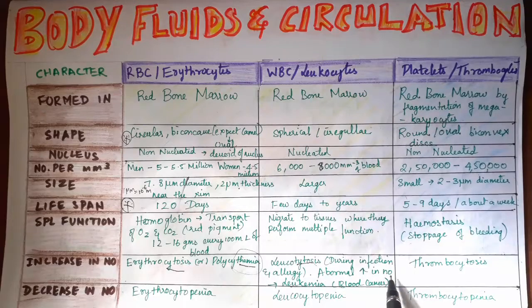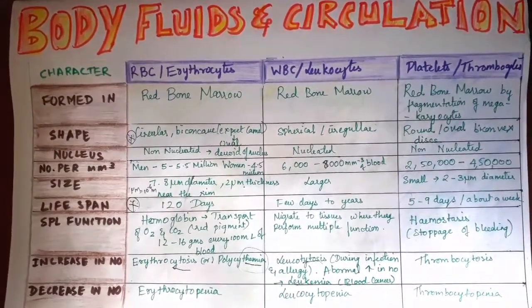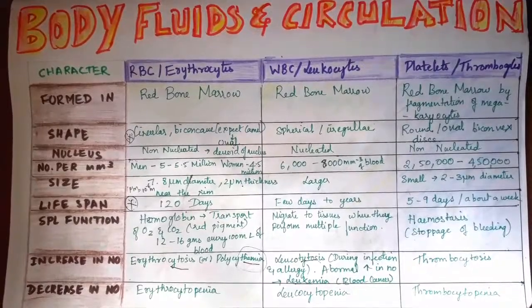An abnormal increase in number is leukemia. Leukemia is blood cancer. Nowadays it can be cured at times when diagnosed earlier.